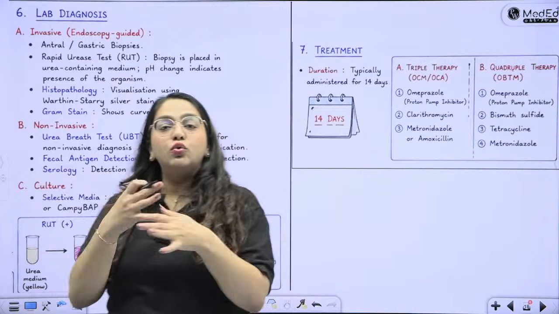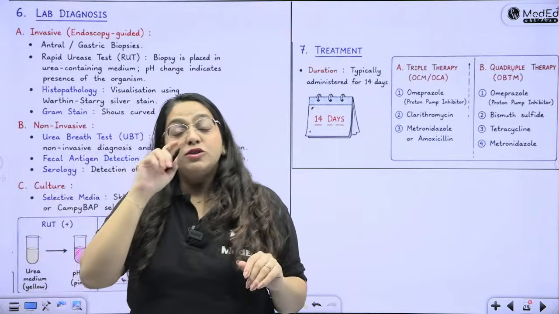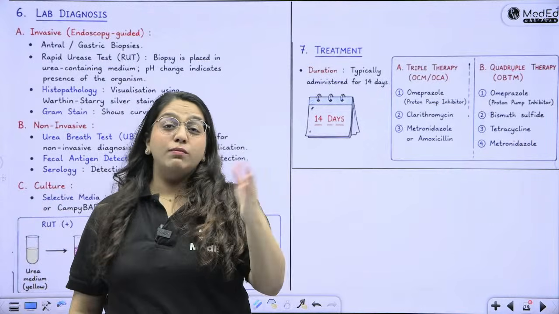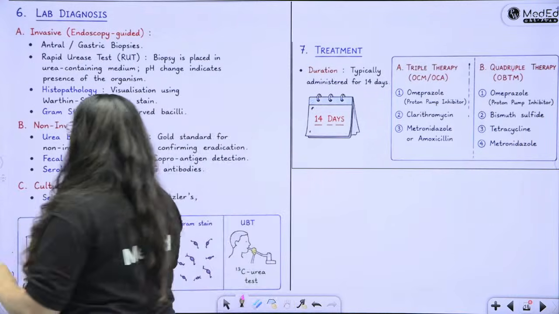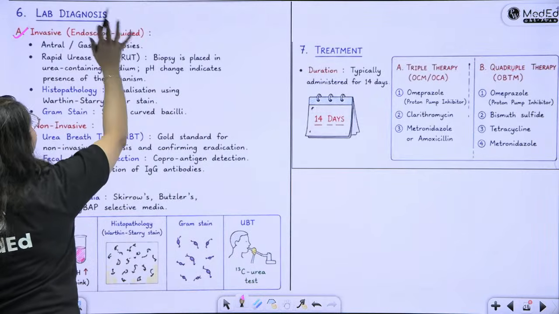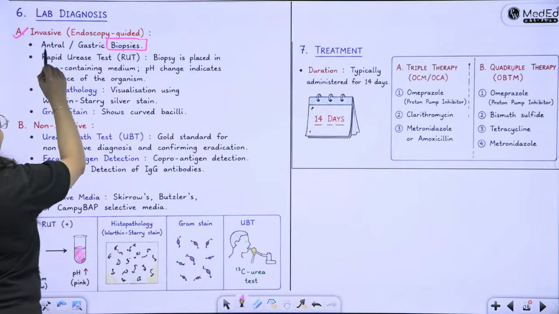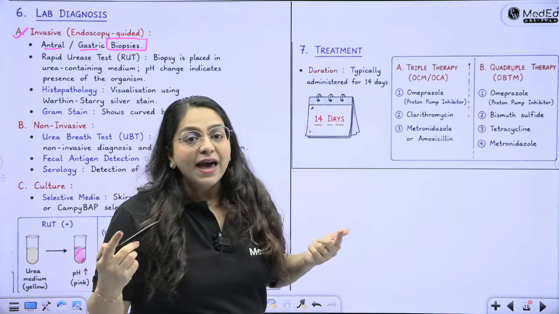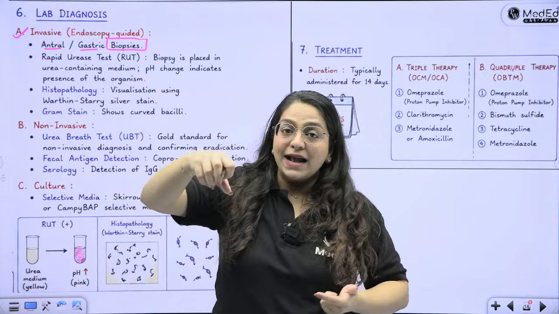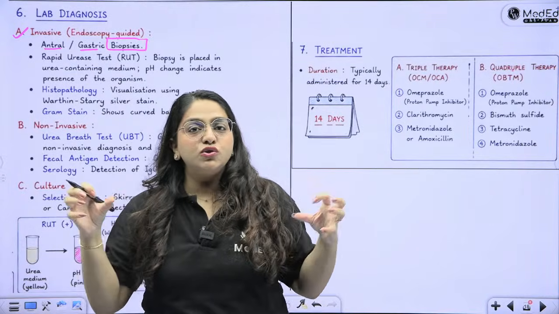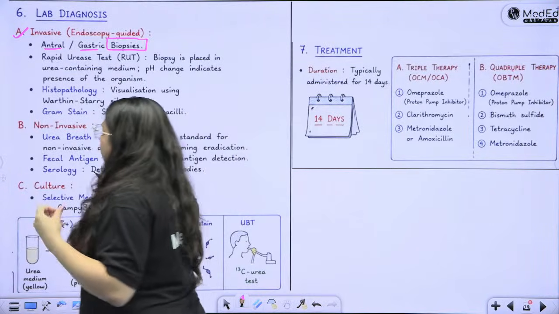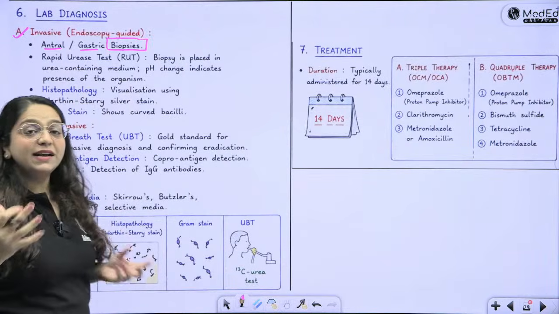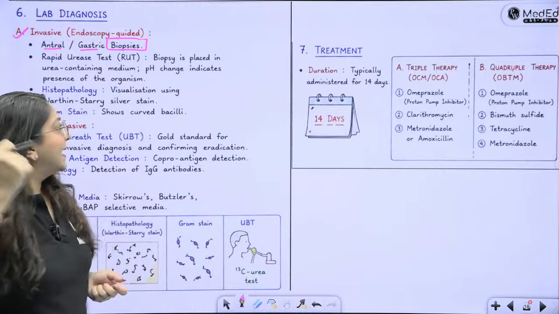Here no stool testing is going to help you. So please, for H. pylori, remember to not write the common stool microscopy yada. Please write invasive endoscopy-guided biopsies, antral or gastric biopsies, again depending upon where the microbe is attacking, where it is affecting the gastric mucosa.